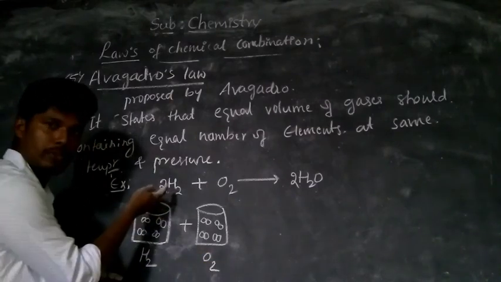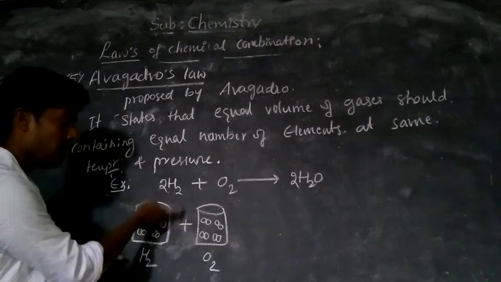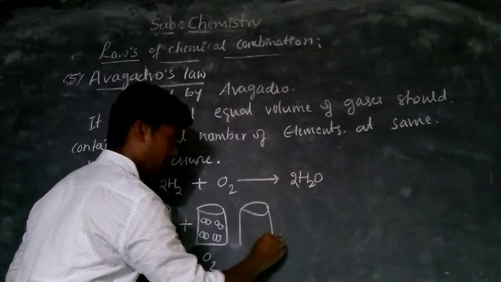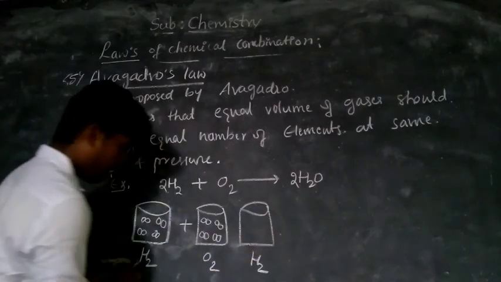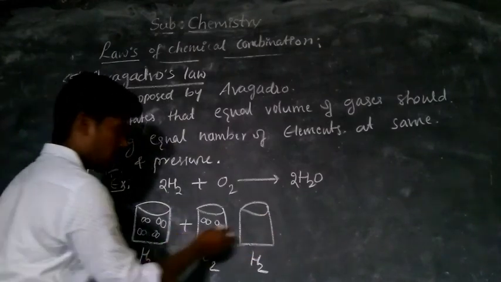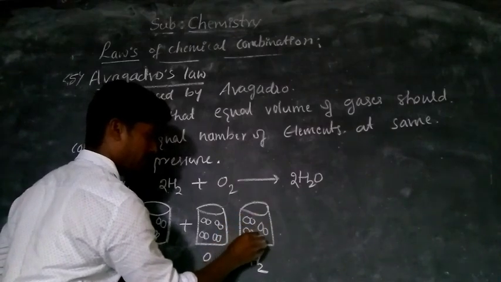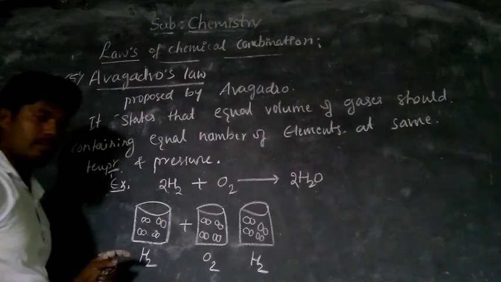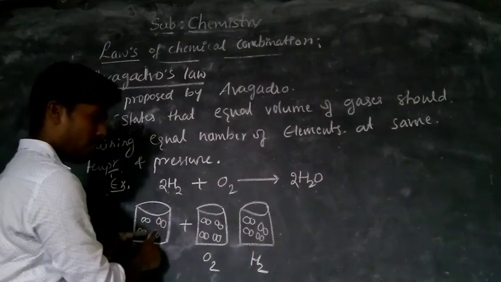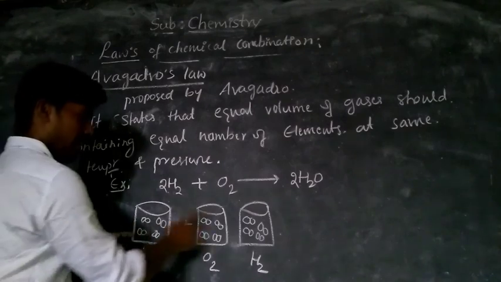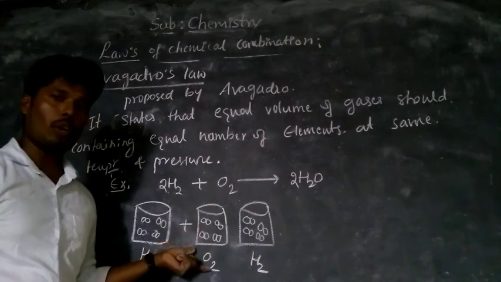Here there are 2 H2, so you should write one more hydrogen. Here one more hydrogen, so there are 4 hydrogen molecules. Now these 4 hydrogen molecules combine with the 4 oxygen molecules, meaning 8 hydrogen atoms and 4 oxygen molecules.